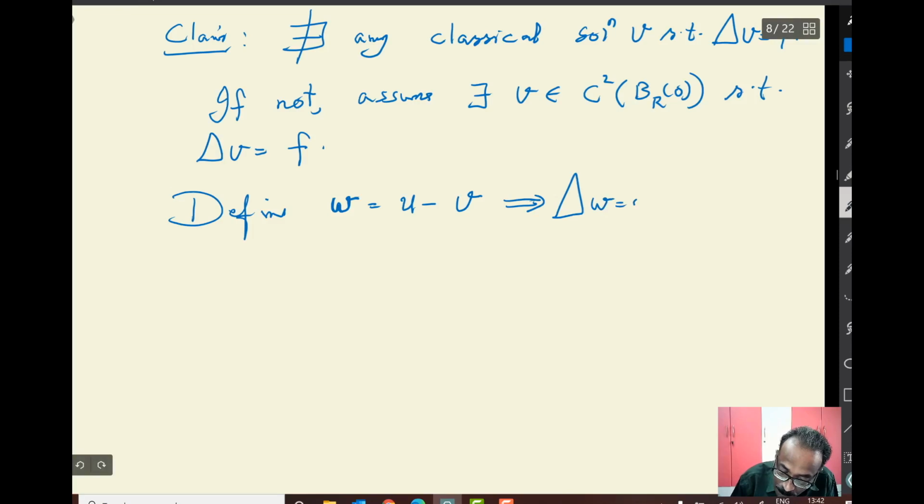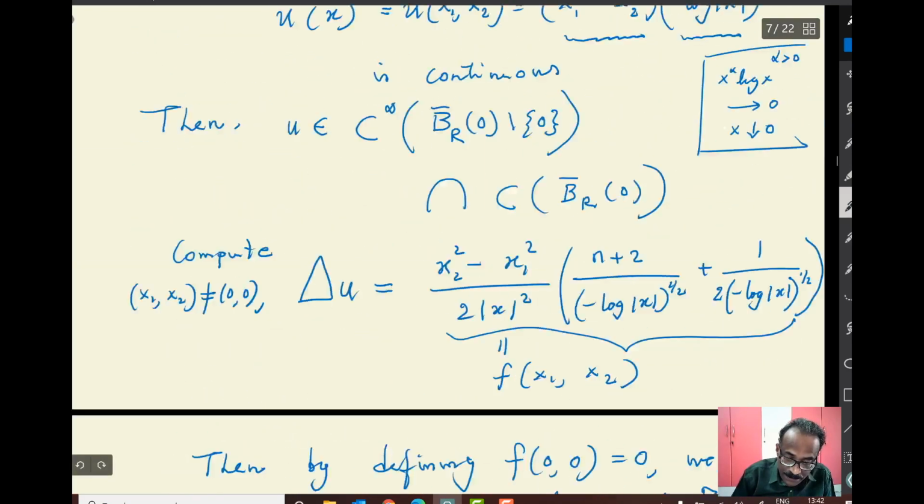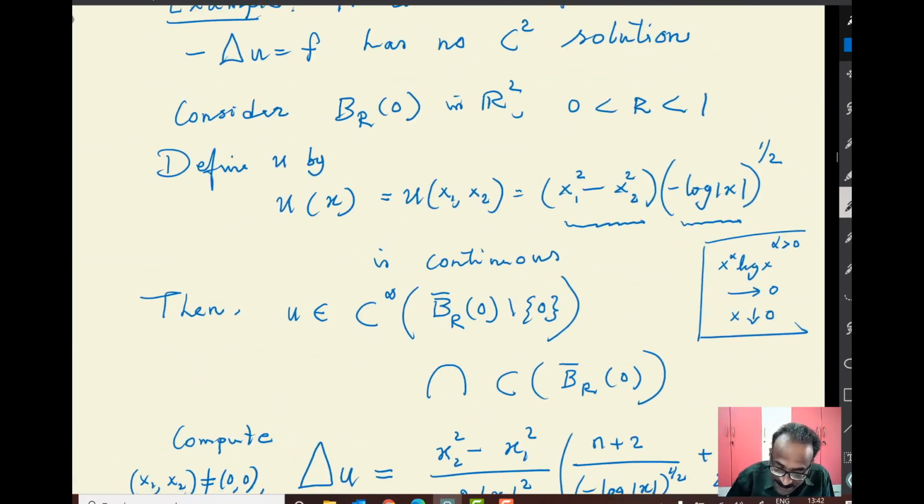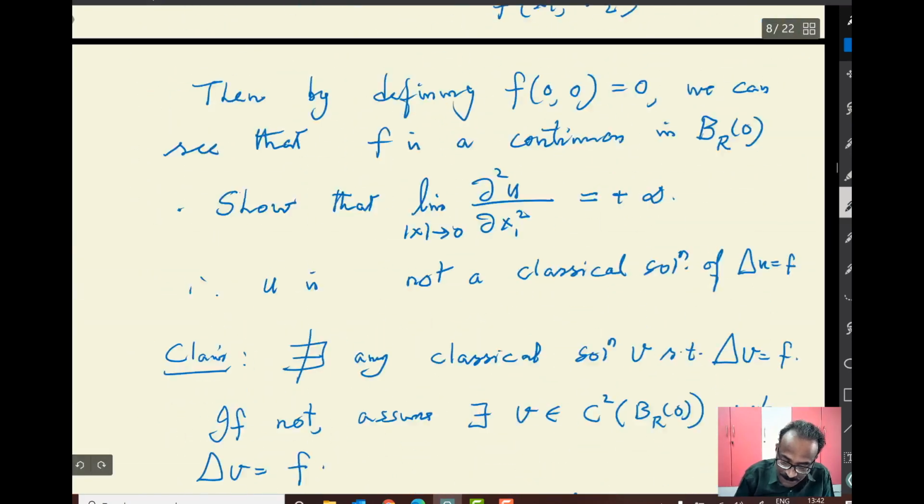so w is harmonic in BR of x naught minus x naught. So you see, u is a continuous function, because there is a limit here as x tends to x naught. You can extend the continuity. That's what we have done. Again, u of x naught is also defined. u is a continuous function.